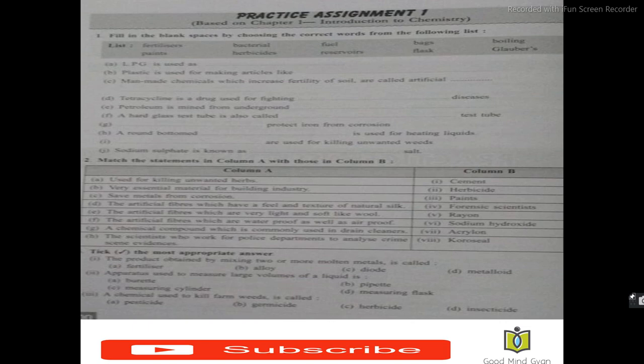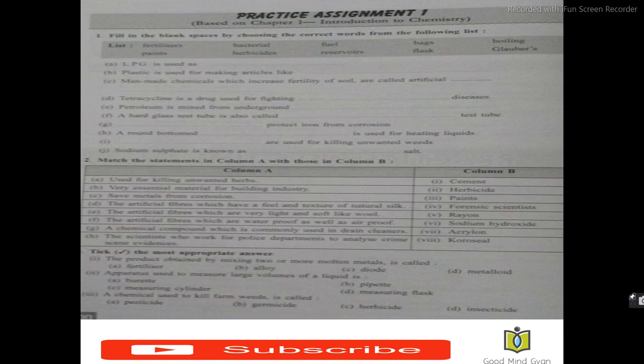A. LPG is used as dash. LPG is used as fuel. B. Plastic is used for making articles like bags. Man-made chemicals which increase fertility of soil are called artificial fertilizers. Tetracycline is a drug used for fighting bacterial diseases. Petroleum is mined from underground reservoirs.